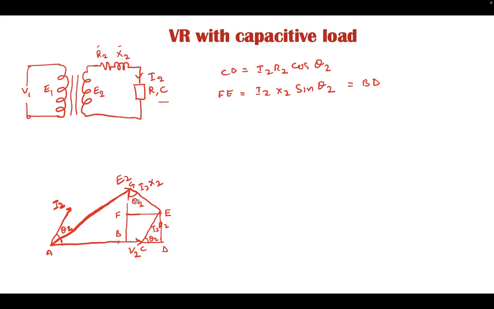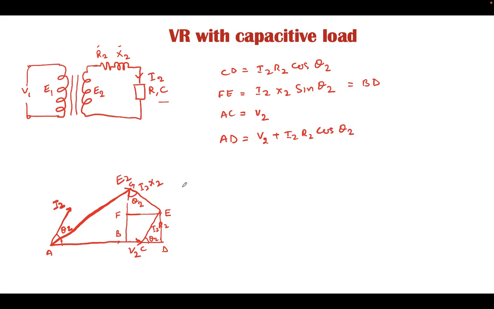Now knowing this, all these vectors are known to us. Up to point C, AC is nothing but V2. The AD vector can be calculated in terms of V2 and the other known vector, that is V2 plus CD. CD is I2 R2 cos of theta 2.